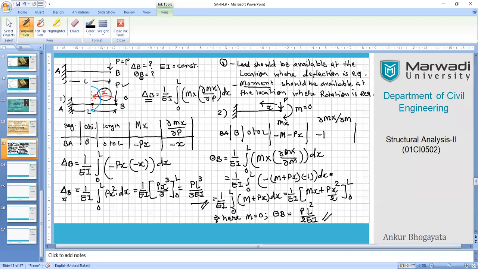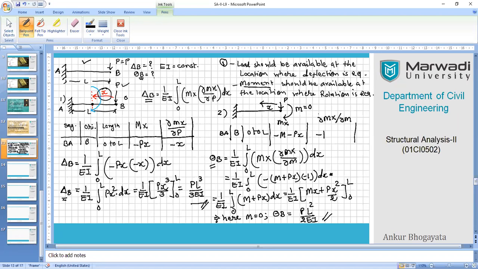And if you find that there is no force which exists at that location where you intend to calculate the deflection, you are required to apply a fictitious force. So the same we did over here. Let's review this problem once again quickly. We wanted to have rotation, and for a rotation, according to rule number 2, we require a moment to exist at that particular point where we require rotation. However, in the given problem, you find that there is no moment externally applied.